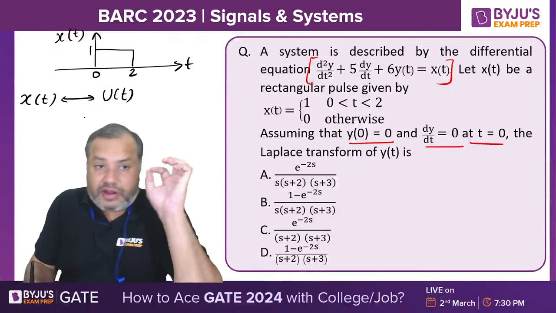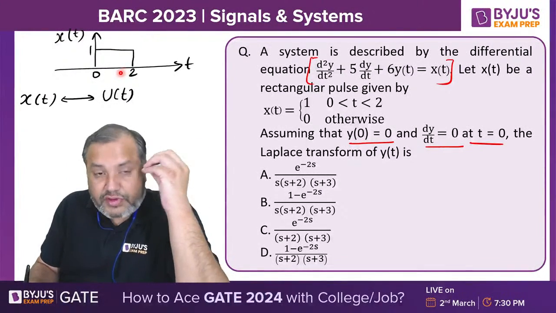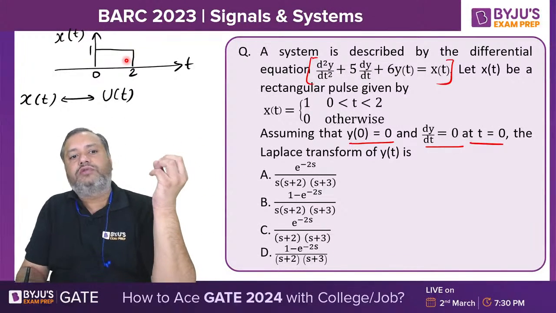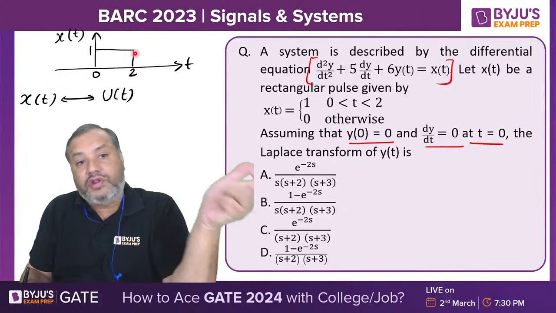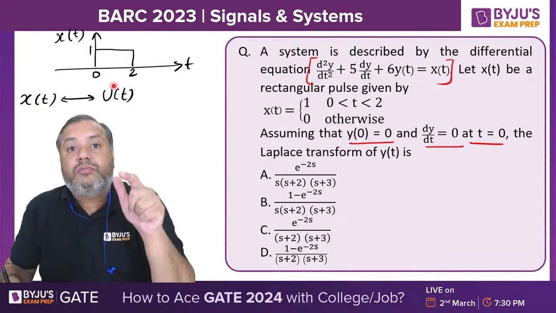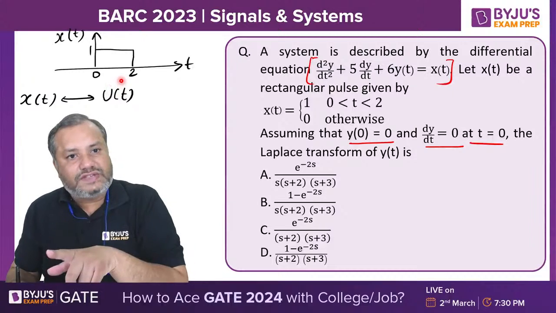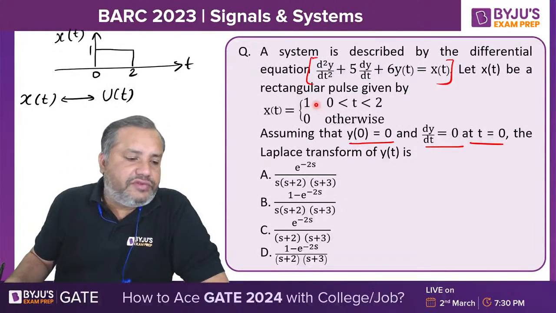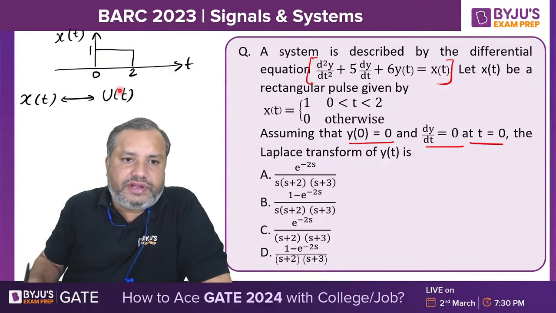Students, always remember, whenever you wish to take Laplace transform of rectangular pulses, express those rectangular pulses in the form of unit step signal. And whenever you have to deal with the Fourier transform of these rectangular pulses, express them in the form of rect function. Rect function when you need Fourier transform, step function when you need Laplace transform. So here we are dealing with Laplace transform, and that's why we will be considering them in unit step signals.